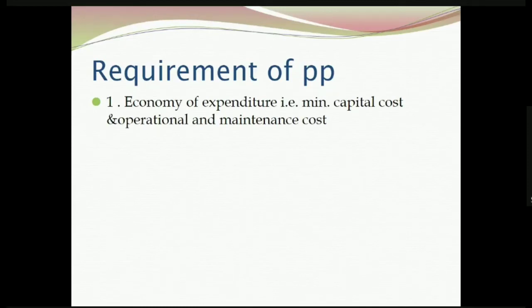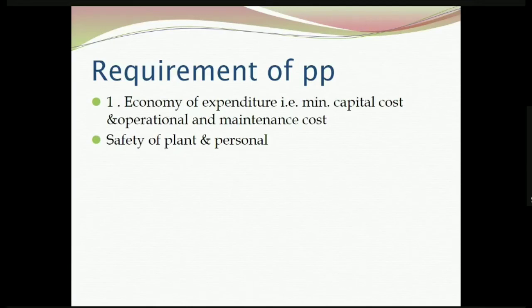Then, operation and maintenance cost involves the salary of the operating staff, then cost of the fuel, charge for transportation of fuel, etc. Then, maintenance cost also. This is a variable cost and is referred to as running cost. So, the two costs associated with power generation are the fixed cost, that is the capital cost, and the running cost, that is the operation and maintenance. This should be minimum for a power plant. Then only it will be economical.